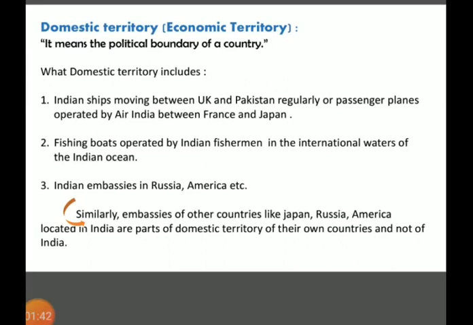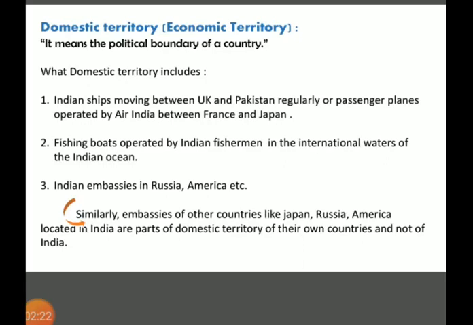So that property will be domestic territory of India. Right now the Air India plane is not in India, it is on French property. Geographically that plane is in France, but from the view of domestic territory, that Air India plane is domestic territory of India only, not France.